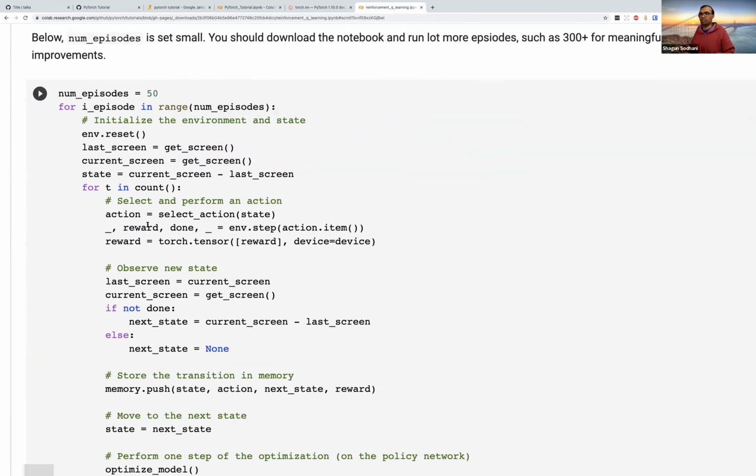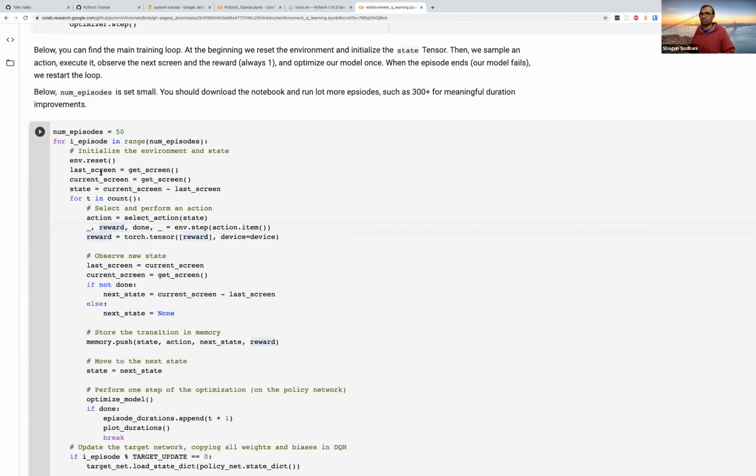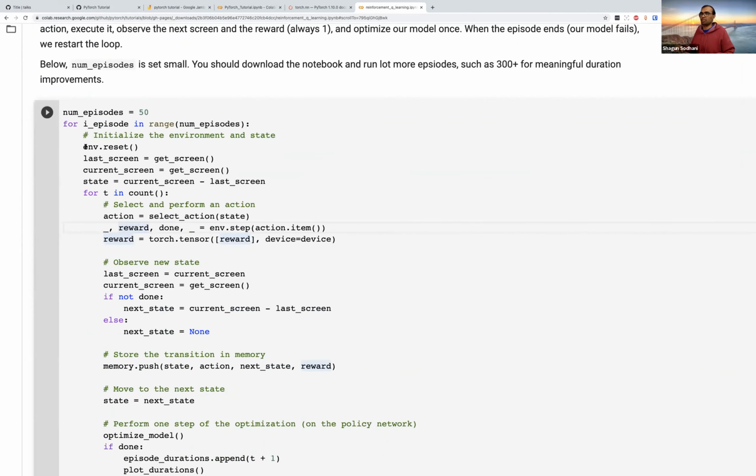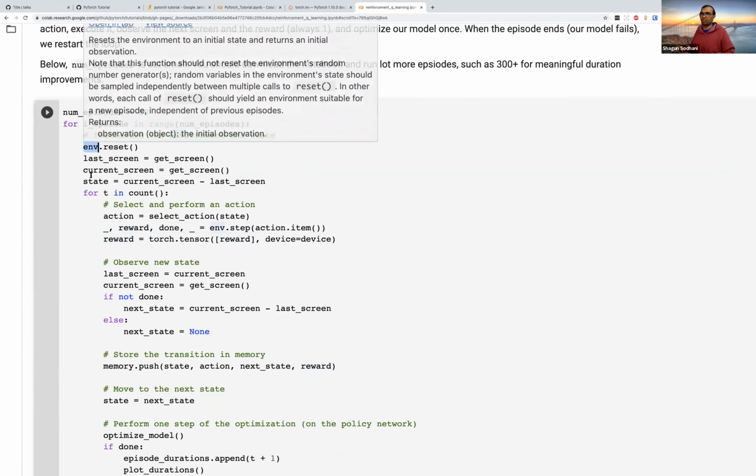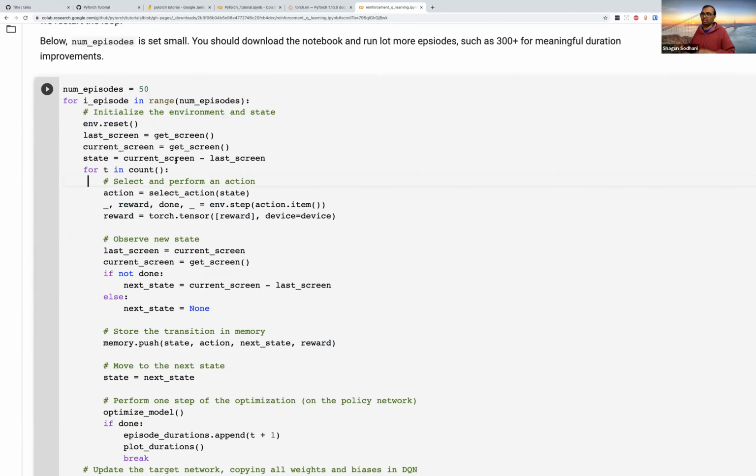Okay, and this is a standard RL learning loop. So you have a number of episodes. You reset the environment. That's the first thing. You get the screen. What they are doing in this case is they take the current screen, the current output, the last screen, the previous output, and they take a difference between those. So instead of actually feeding the current pixel observation, they take the difference between these two and feed that. Again, this is more of an RL specific aspect. This is less about PyTorch. PyTorch wouldn't care if you were feeding in the current screen as well. This is more to make the training faster or to learn better, but this doesn't change the flow of logic.